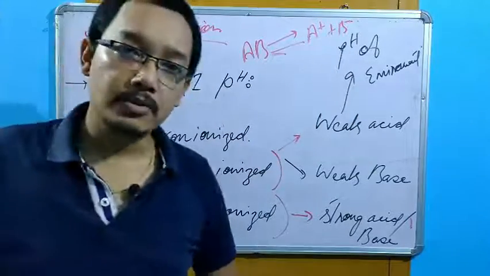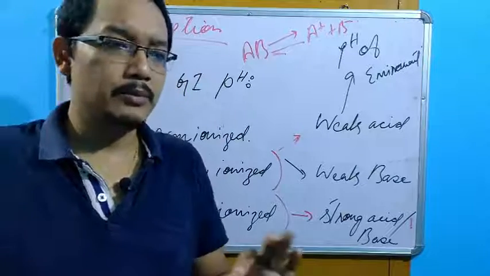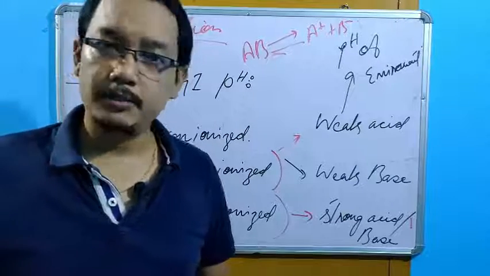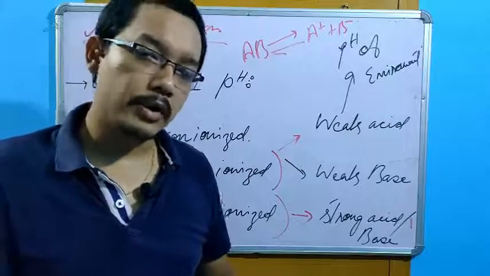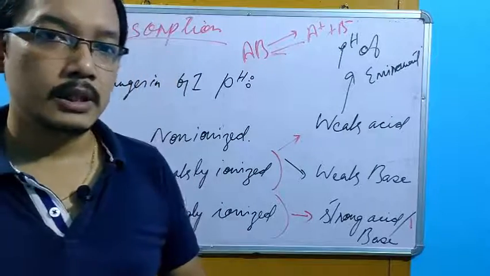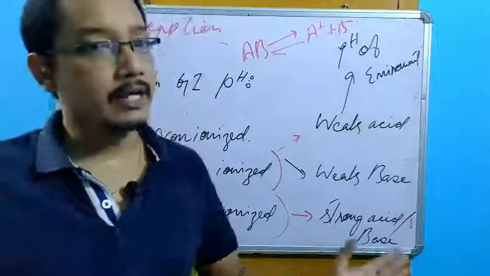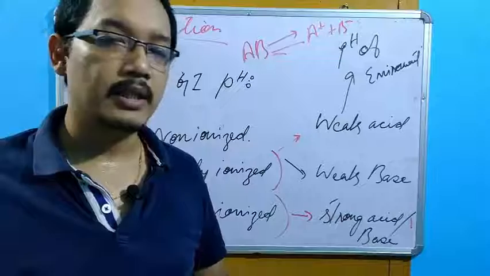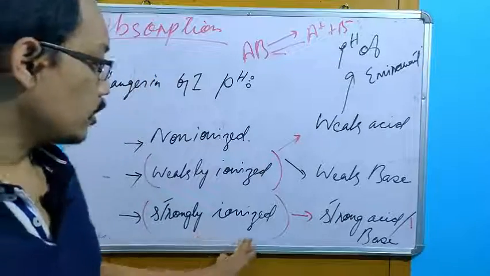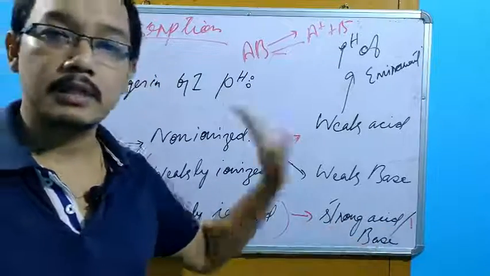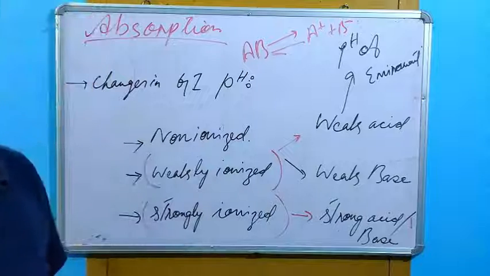If your stomach pH, which is usually 1.5 to 3.5, you make it 1 also, 0.5 also, 6 also, at any pH, the strong acid or base will be ionized. Okay? That is why there is no absorption of these strongly ionized drugs.